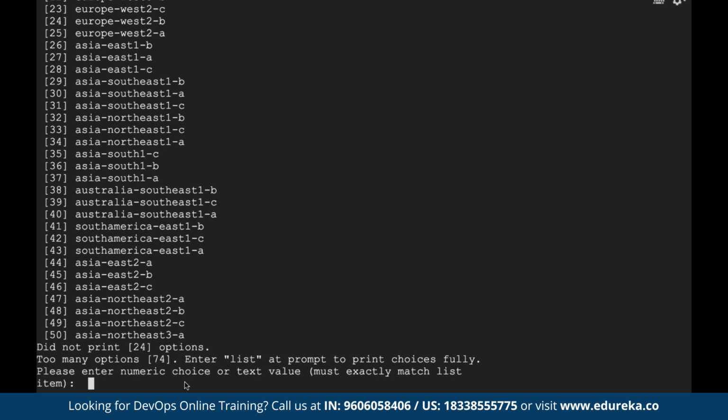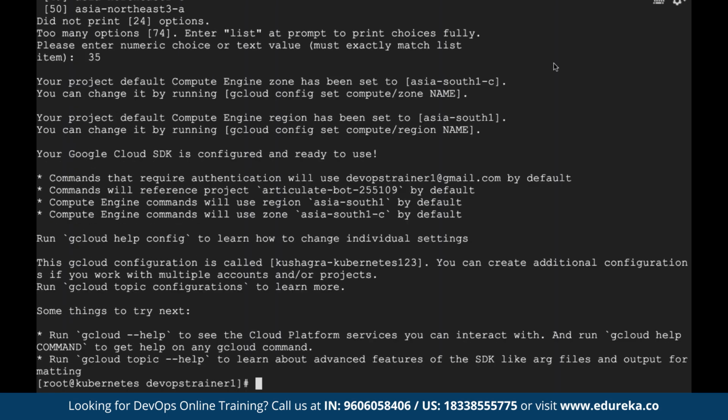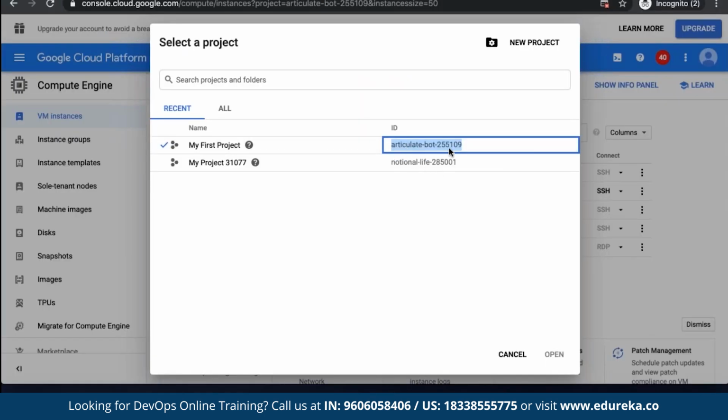Let's say I will use to create this account in Asia South 1, for example. Let's use 35 and let's see what happens. So now this went fine. Now let's create a Kubernetes cluster. See here, it's the same project we select, my first project, the project we exported. Let's create our Kubernetes cluster.